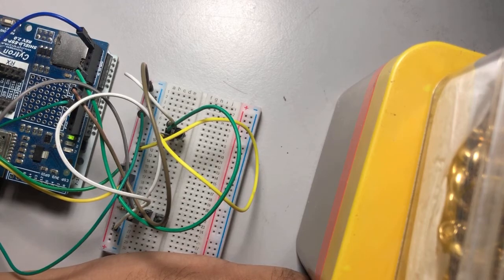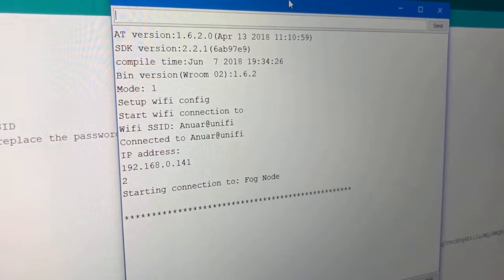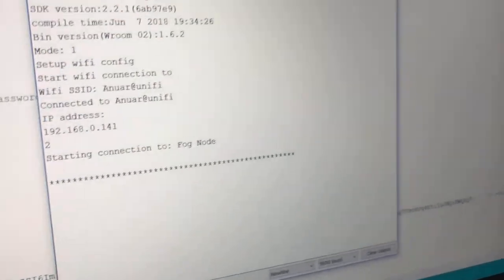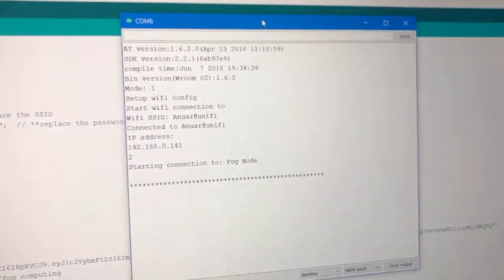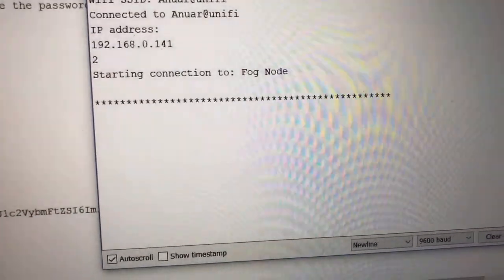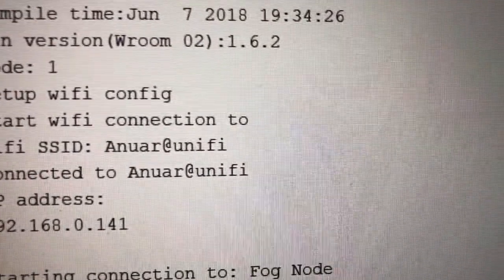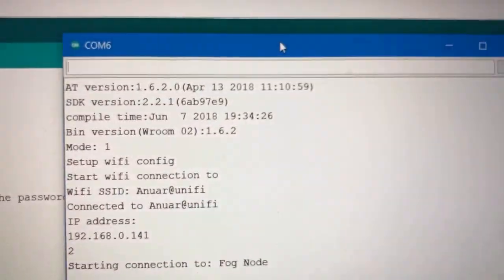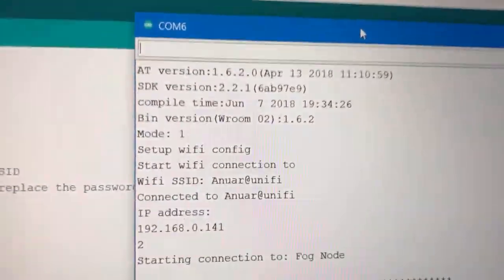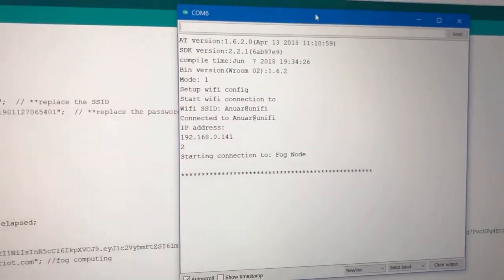If you can see here, it says it waits for connection. This signal shows that it's ready for the button to be pressed. You can see it's starting the connection to our fog, and there is the Wi-Fi connection. All of that is our information regarding the connection. Now I will show you.